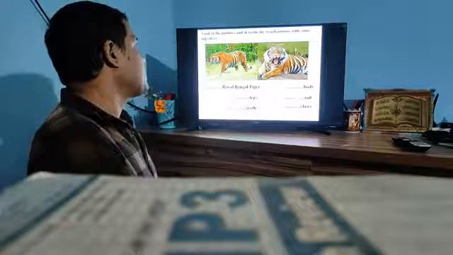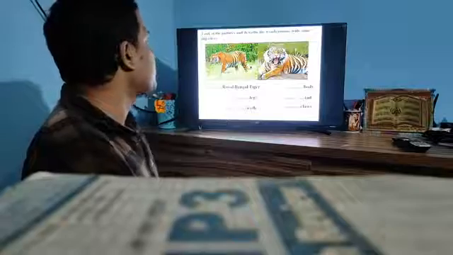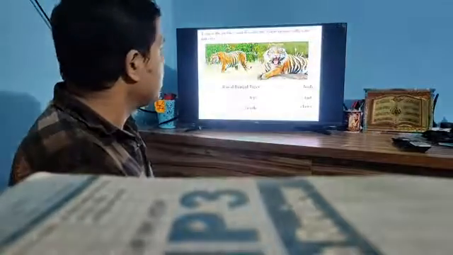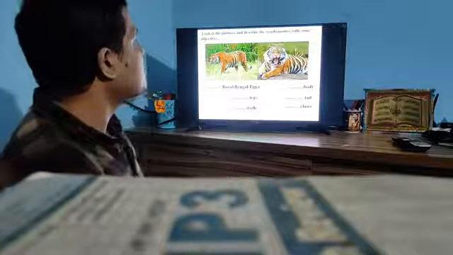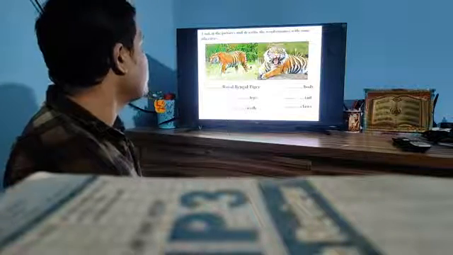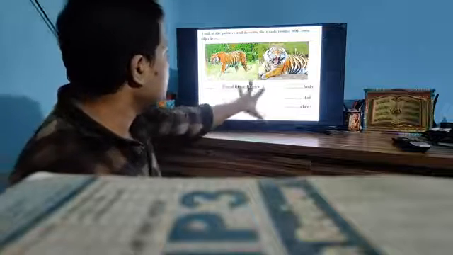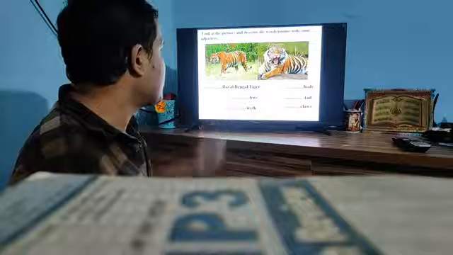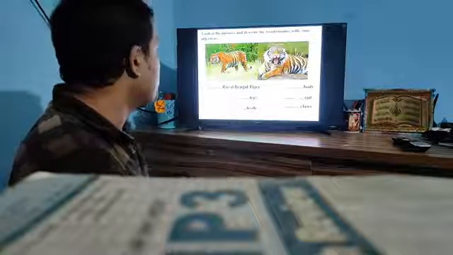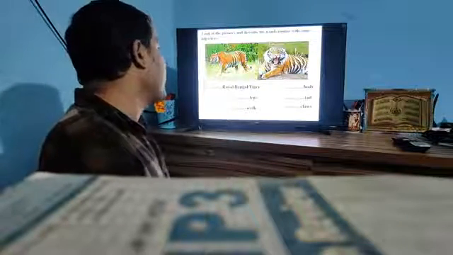Look at the pictures and describe the noun words with some adjectives. Here are some adjectives. Here all words are nouns and you have to add some adjectives. First one is Royal Bengal Tiger.